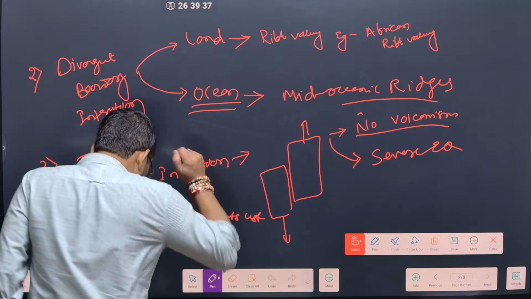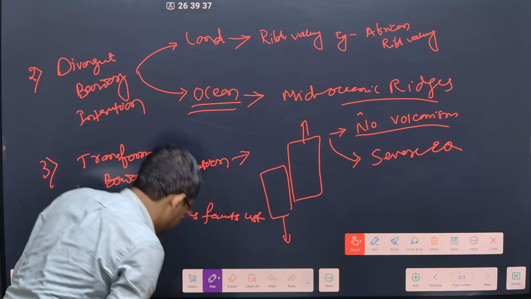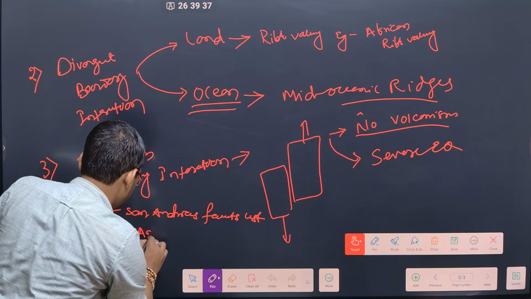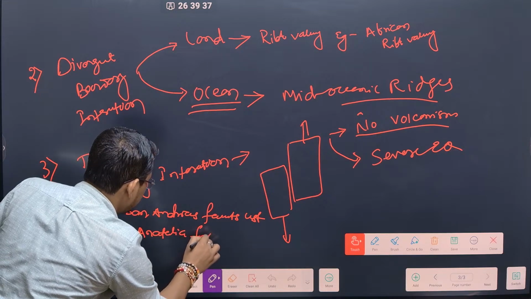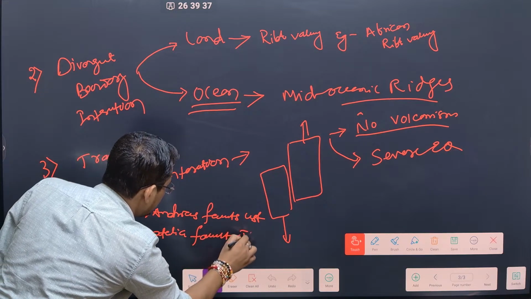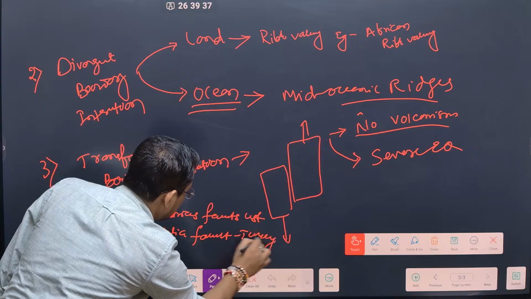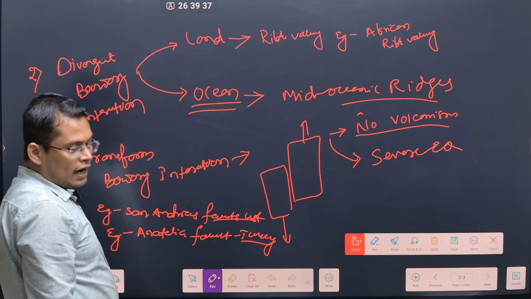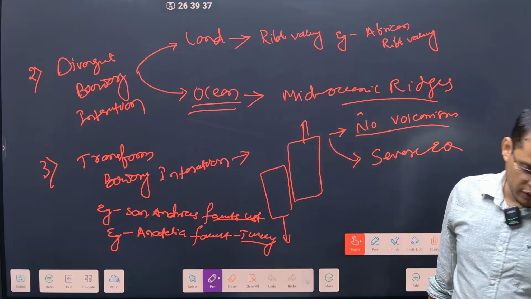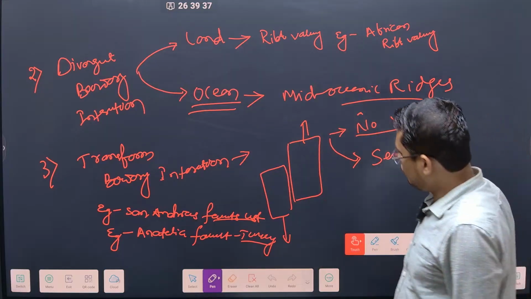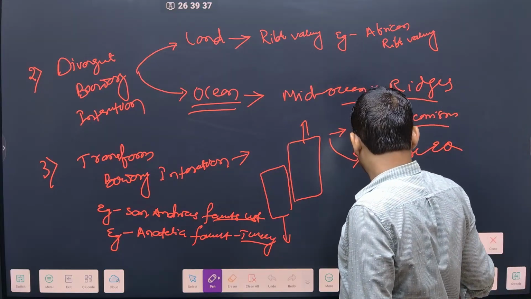So Anatolia Fault, ये कहाँ है, ये टर्की में है. ठीक है. So San Andreas Fault and Anatolia Fault. This is what you have to understand and remember. This is very important from your exam perspective.